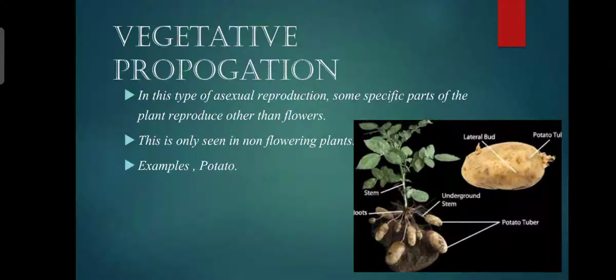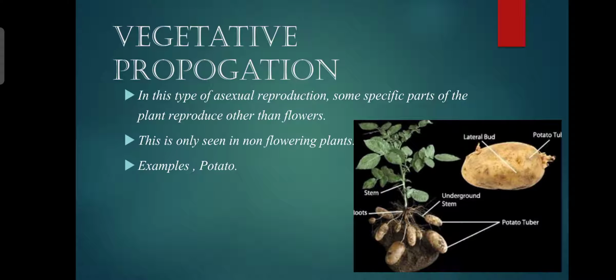And at last, vegetative propagation. In this type of asexual reproduction, some specific parts of the plant reproduce other than flowers. See, flowers are specialized for reproduction. So it will come in sexual reproduction, because when there are flowers, they reproduce sexually.